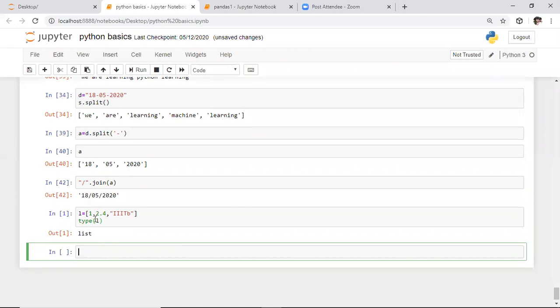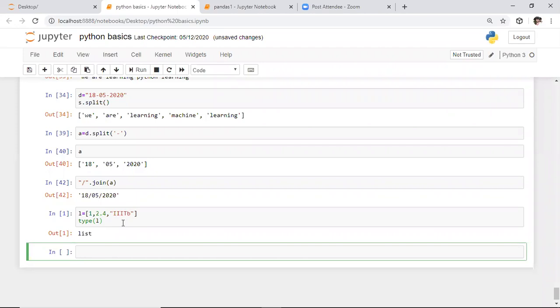The second point is that we are separating each and every attribute with a comma. 1 is one value and 2.4 is another value, and we are separating these different values with a comma. Here the comma is a separator used to separate different values. Coming to the next point, it is a heterogeneous or compound data type. Inside this list, I am specifying an integer value, a floating point value, as well as a string value.